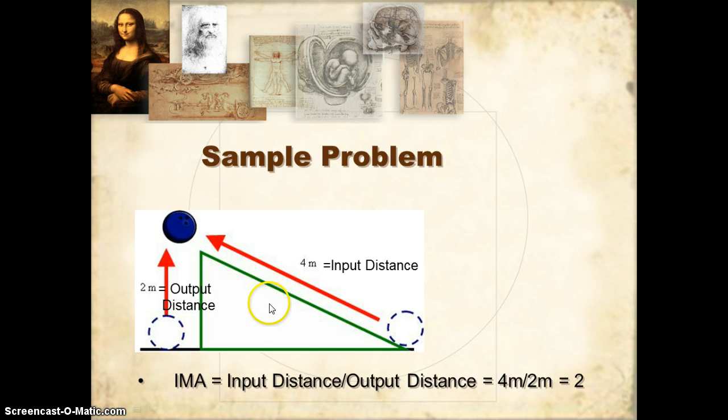So what it tells me is that if this ball weighs 100 newtons, I have two choices. I could either stand here and exert 100 newtons of force and lift it up this distance, or I could put it on this ramp, push it 4 meters, but only exert how much? 50 newtons, because it multiplies my force 2 times. That's the mechanical advantage. You follow?